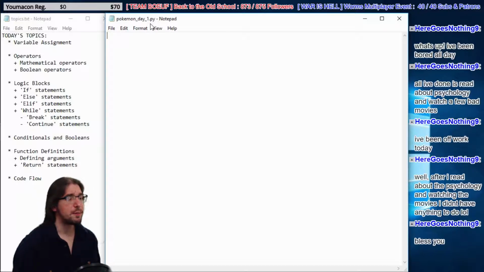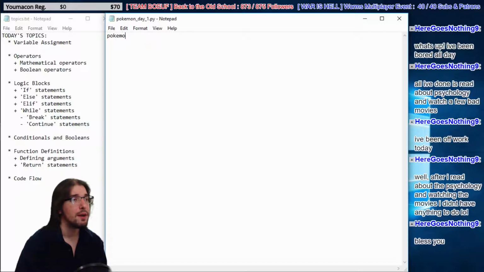So first, let's talk about data. The very first thing we're going to do in our program is what I call an assignment, right? An assignment. That means you're going to assign some data to a value. So just name whatever value you want. Let's just make a value here. We'll call this Pokemon attack power, right? So we're going to have one Pokemon on our team. It's going to have some attack power, right?